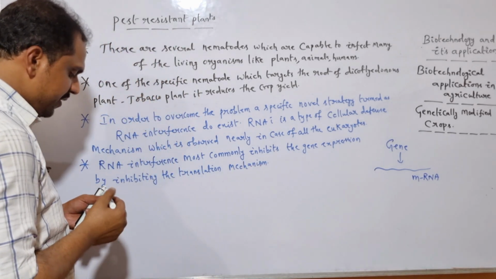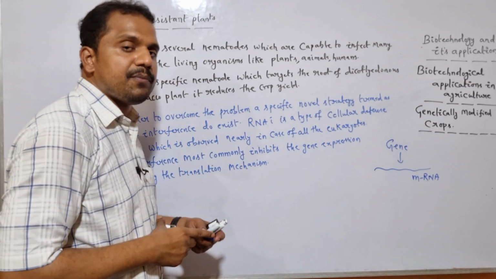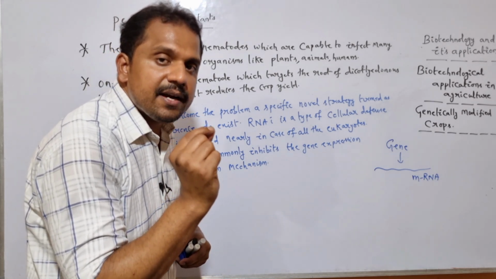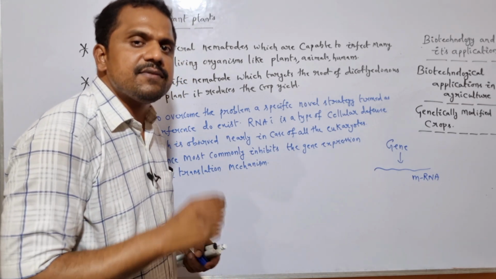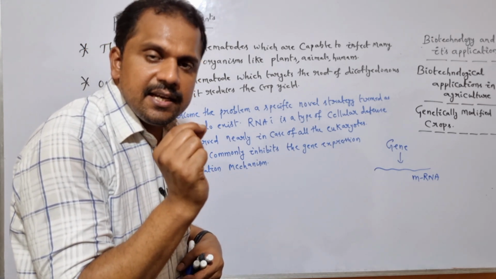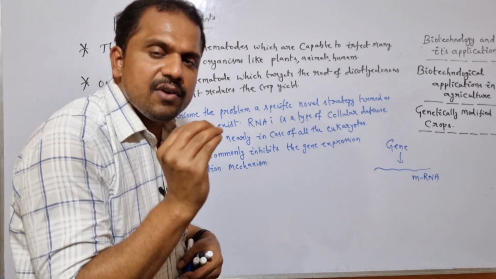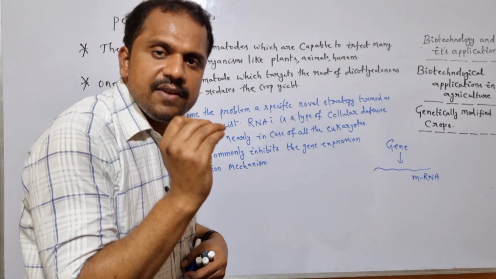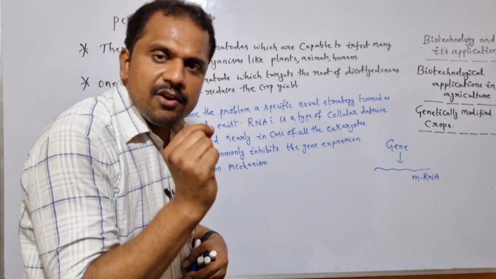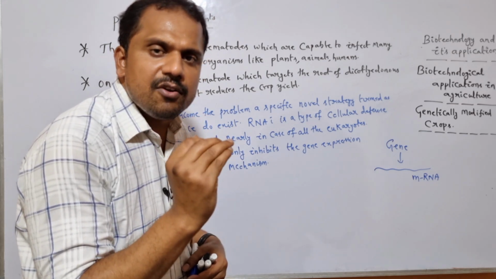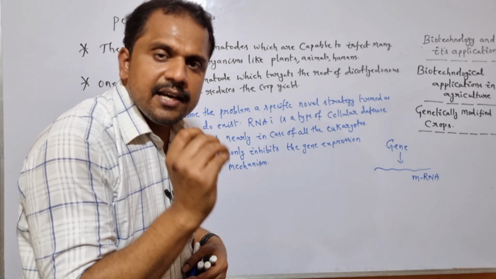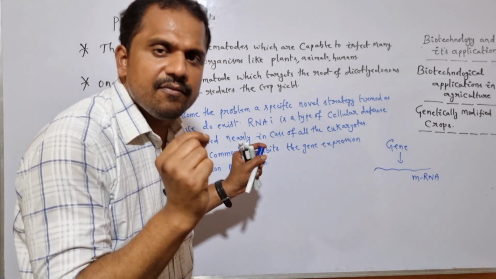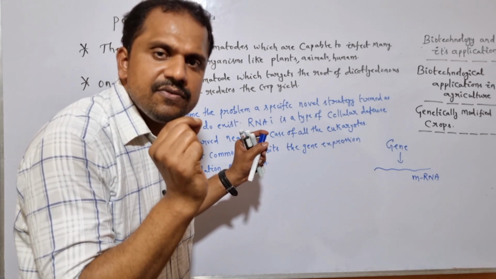So here, in order to inhibit the translation mechanism during protein synthesis, there is a requirement of a specific vector termed the agrobacterium vector. By taking advantage of this vector, a specific gene is successfully inserted here. Once the desirable nematode gene has been successfully inserted into the agrobacterium vector, the agrobacterium, like other bacteria, is also capable of infecting the tobacco plant. So within the agrobacterium vector, there is a specific nematode gene.